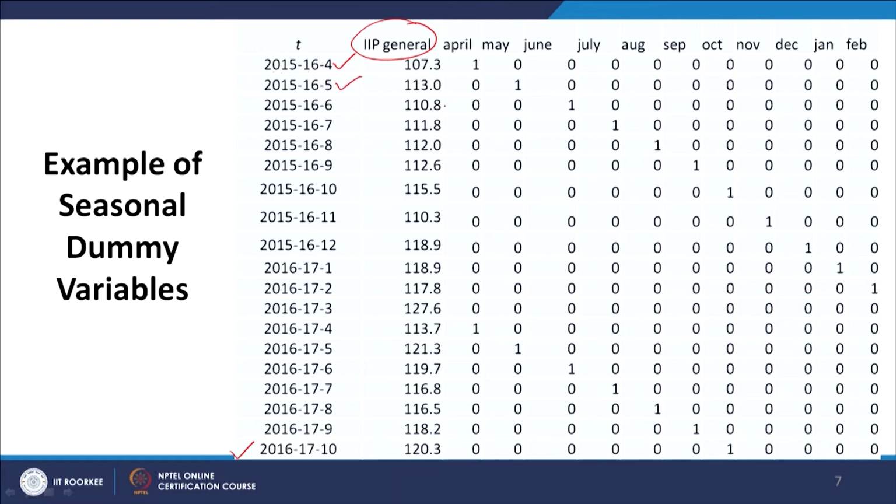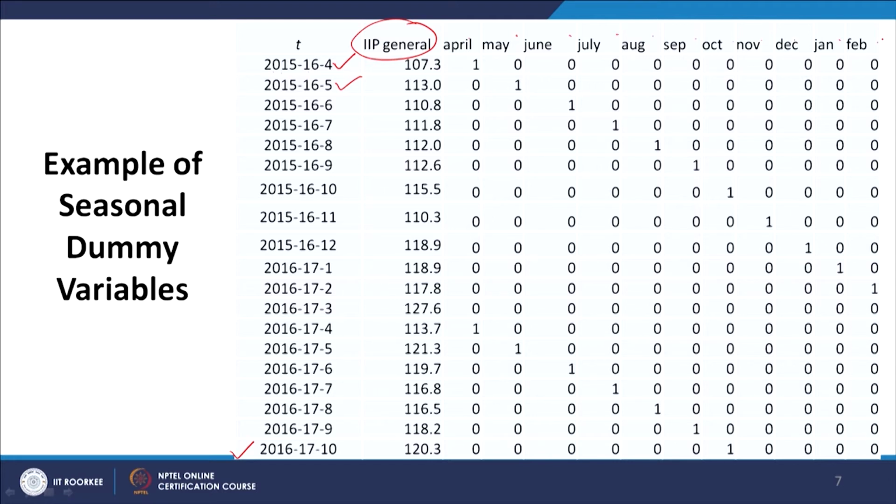You can see that I have not included any other independent variables, and the constant term need not be included because most packages automatically report the parameter estimate of a constant term. If we want to exclude the constant term, we can specify that in the regression package and it will be removed, but otherwise this is the default setup. So, we actually have 1, 2, 3, 4, 5, 6, 7, 8, 9, 10, 11 dummy